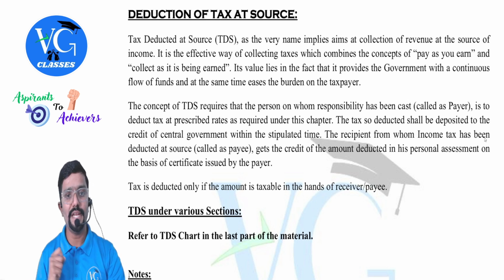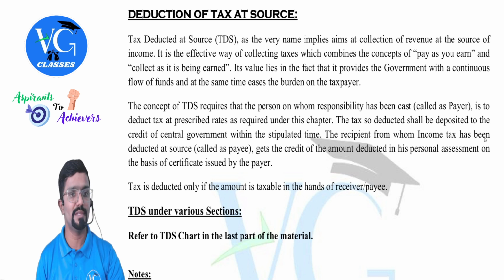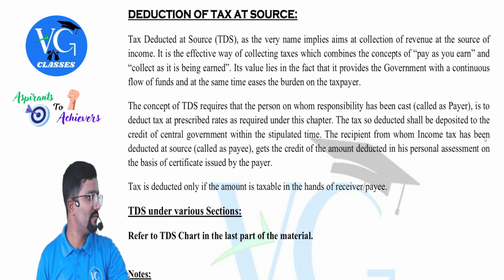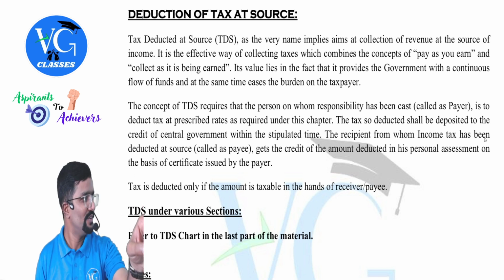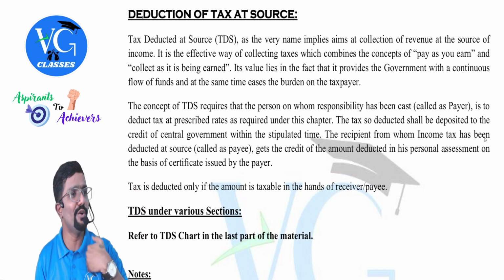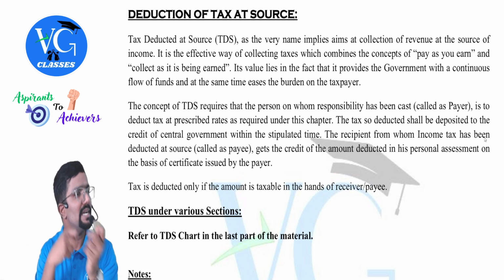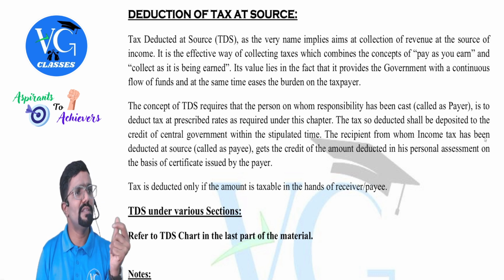Tax deducted at source, that is TDS, as the very name implies, aims at collection of revenue at the source of income. That is, whenever you have earned income, the government will come forward to collect tax from that. It is an effective way of collecting taxes which combines the concept of pay as you earn and collect as it is being earned. Now, who has earned it? You. So you need to pay, but on behalf of you, I am deducting and giving it to the government. Or if it is TCS, we call it collecting and remitting it to the government. So as and when you have earned 10 lakh in this month, they're asking you to pay tax on that 10 lakh in this month.